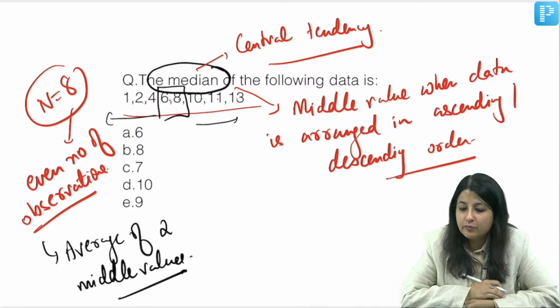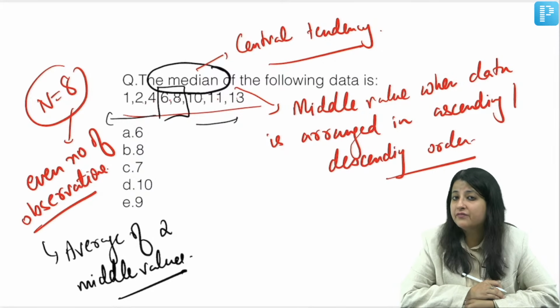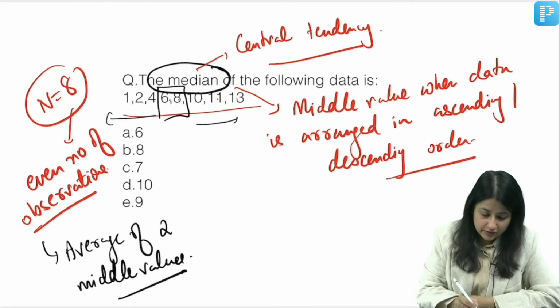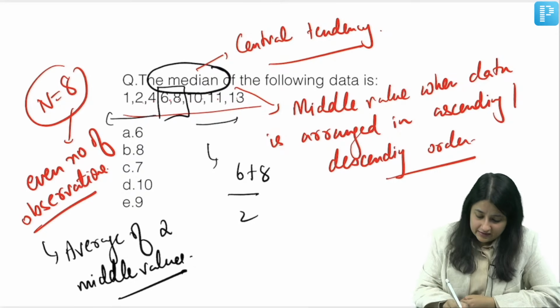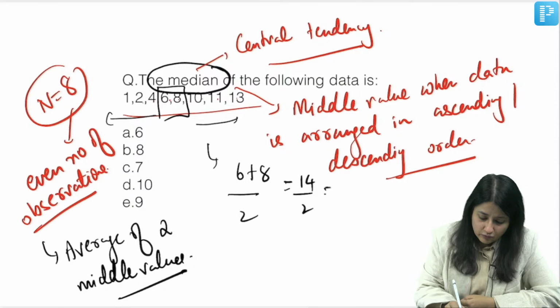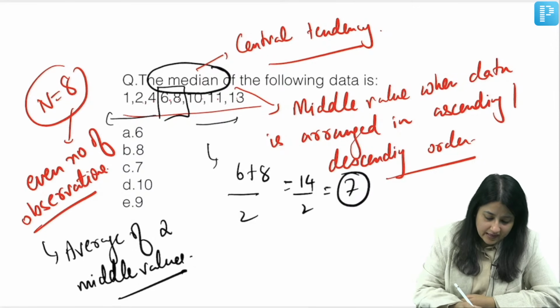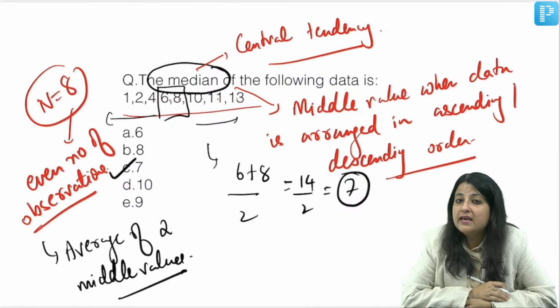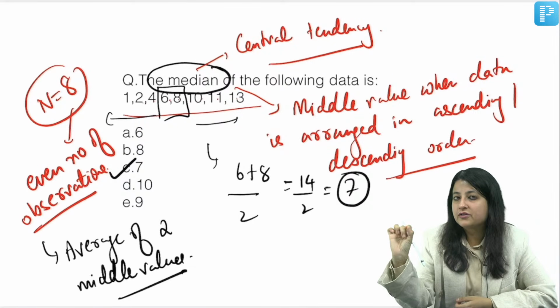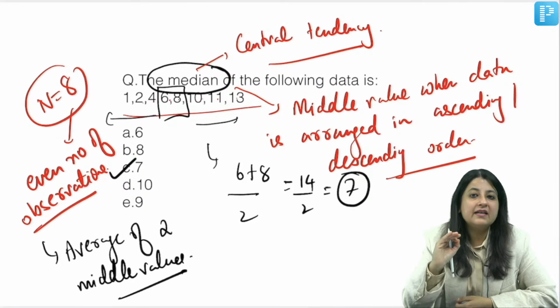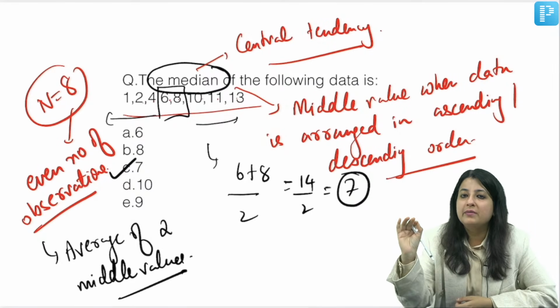Very good Shubham, very good Dr. MBBS, everybody, very good. So the average of the two middle values: 6 plus 8 divided by 2. That is 14 by 2, which is equal to 7. Please remember this. Whenever you have an even number of observations, your median is the average of the two middle values.